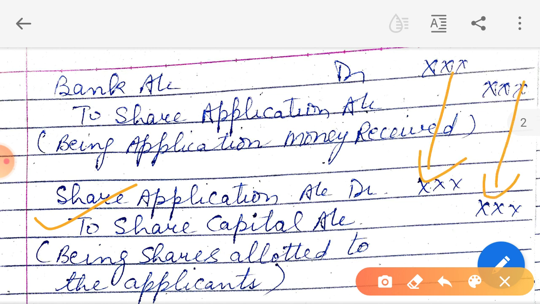See, there will be a lot of variations coming in the later classes, and all those variations I will tell you. Just go to the concept, study it, just remember these journal entries, and all other aspects you leave on me. I'll explain one by one each and every minute detail.